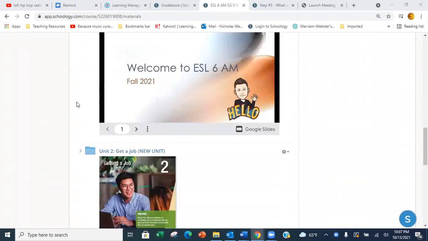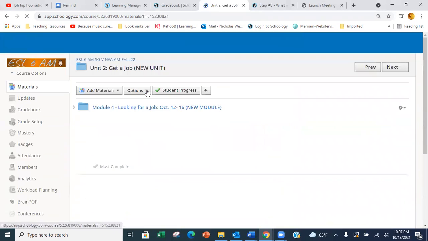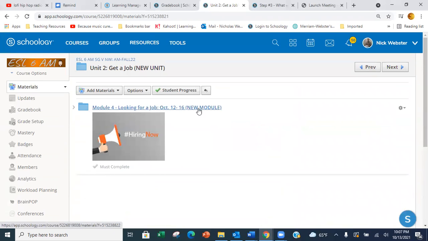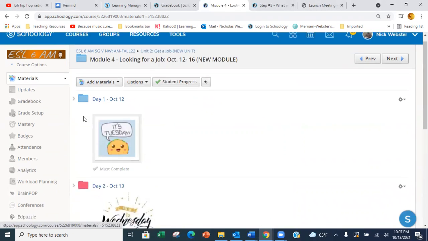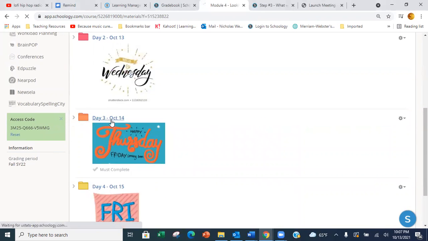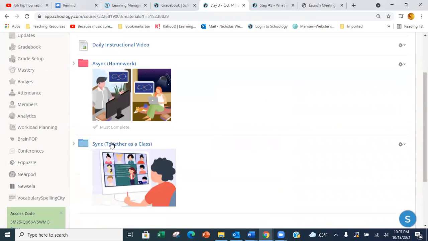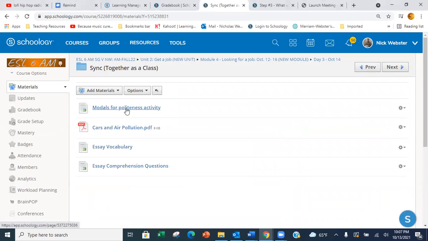Come down here to our new unit, Unit 2, Get a Job. Then come to Module 4, that's our current module. Now we are on day 3, Thursday. So here's what we're doing in the sync session together.